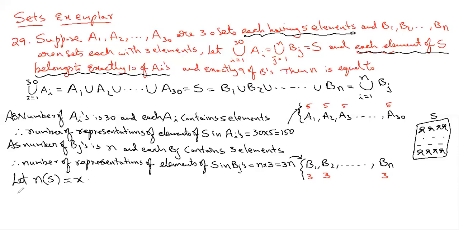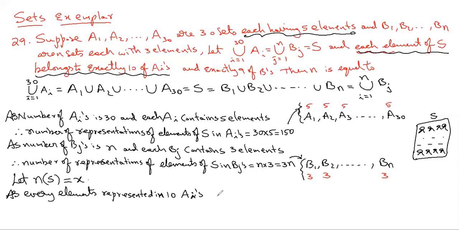That's what we need to write: every element is represented in 10 Ai's.